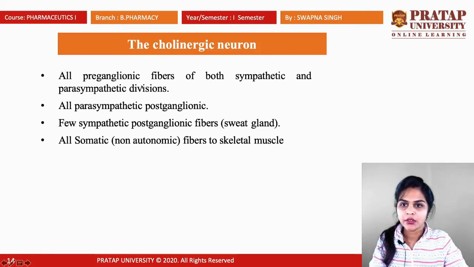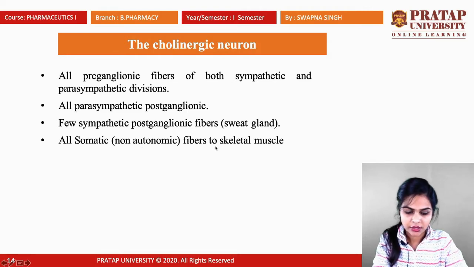Preganglionic means the part before the ganglia, which comes from the CNS, and is known as preganglionic fibers. Next are all parasympathetic postganglionic fibers. Next are a few sympathetic postganglionic fibers, like those to sweat glands, and all somatic fibers to skeletal muscle. These are all the cholinergic neurons.